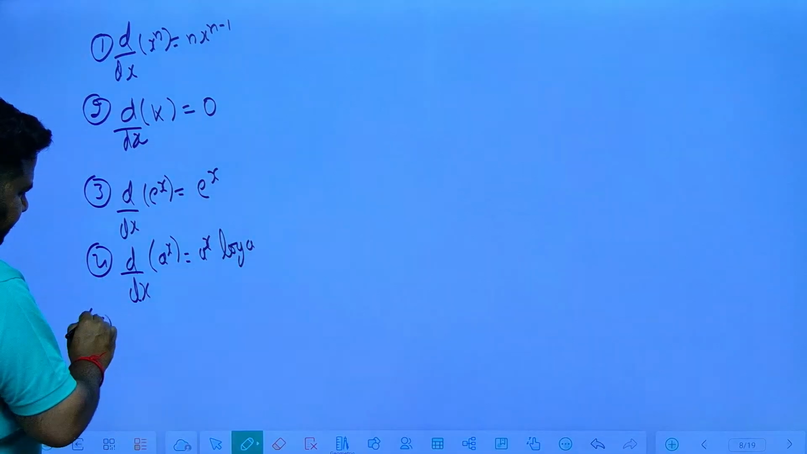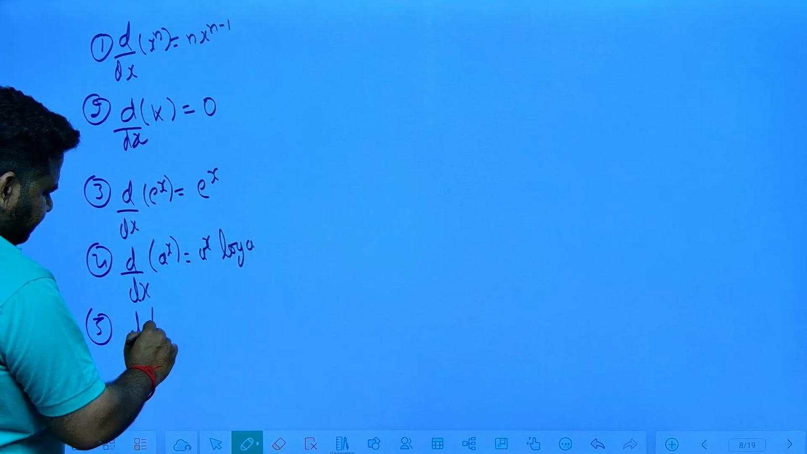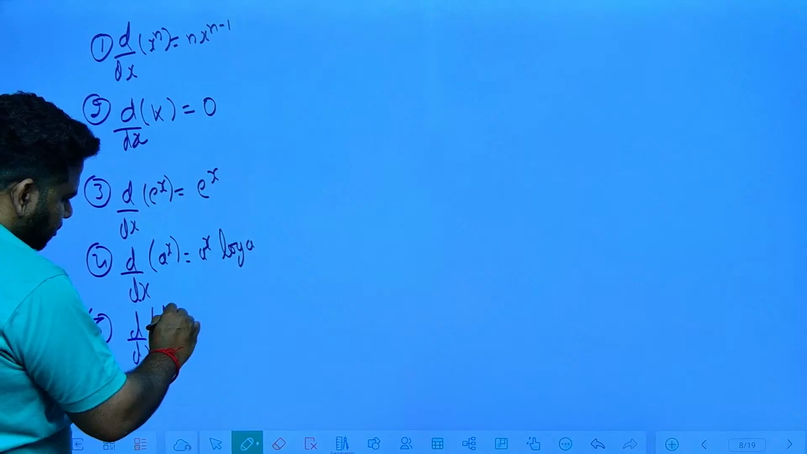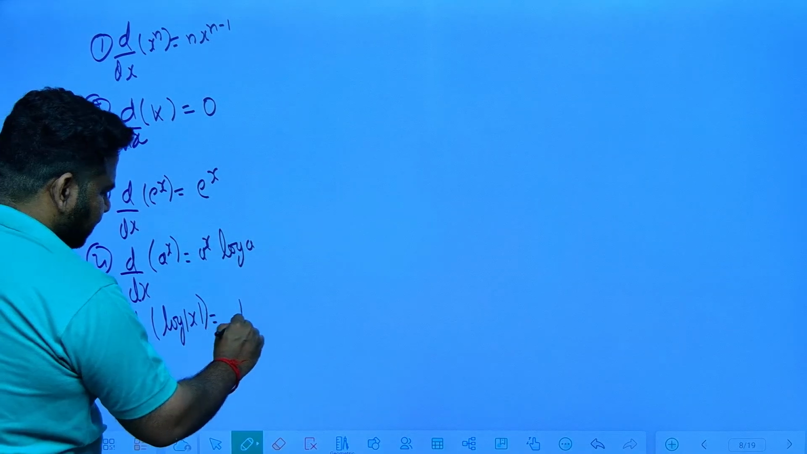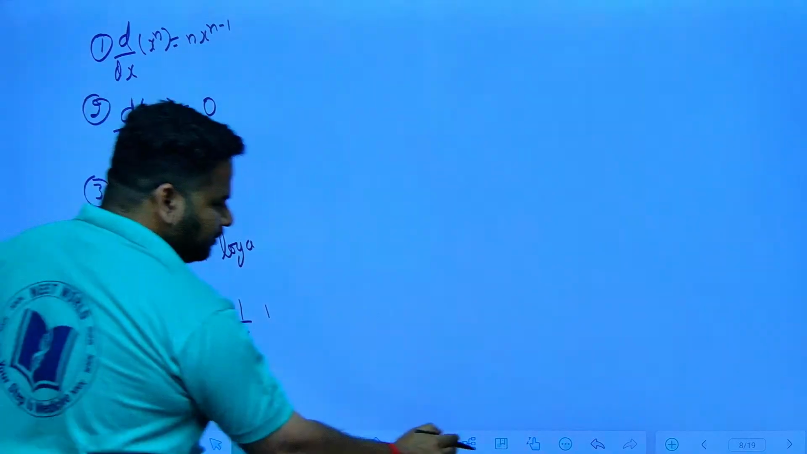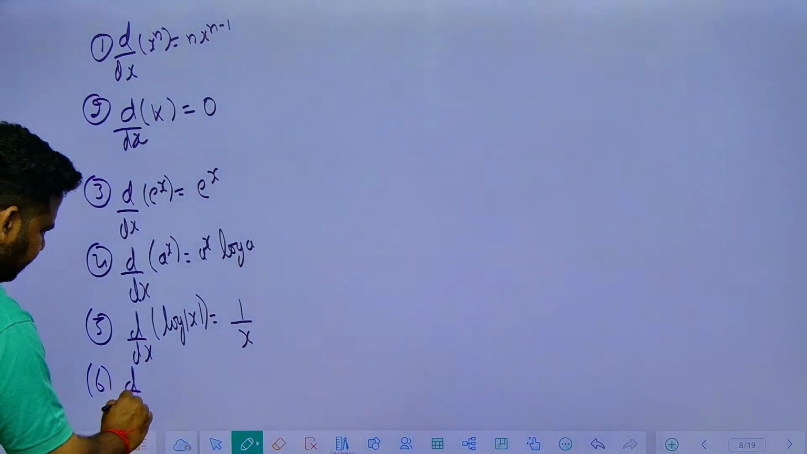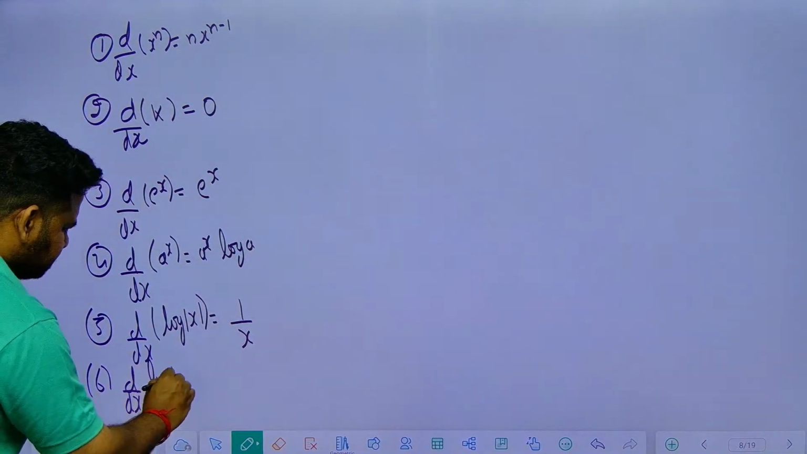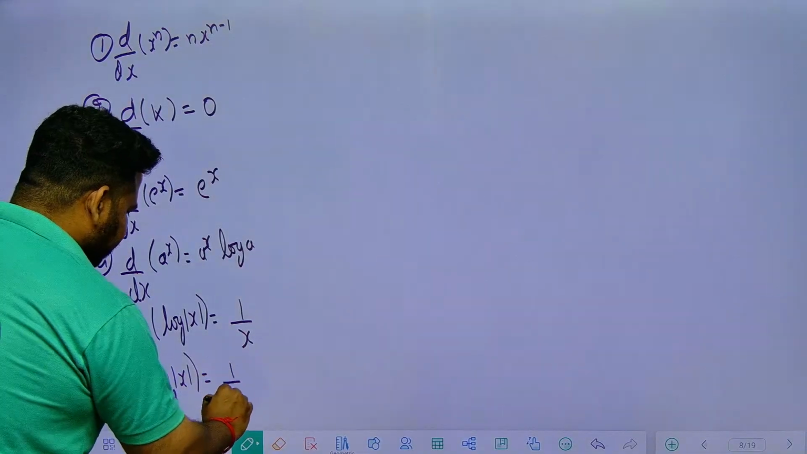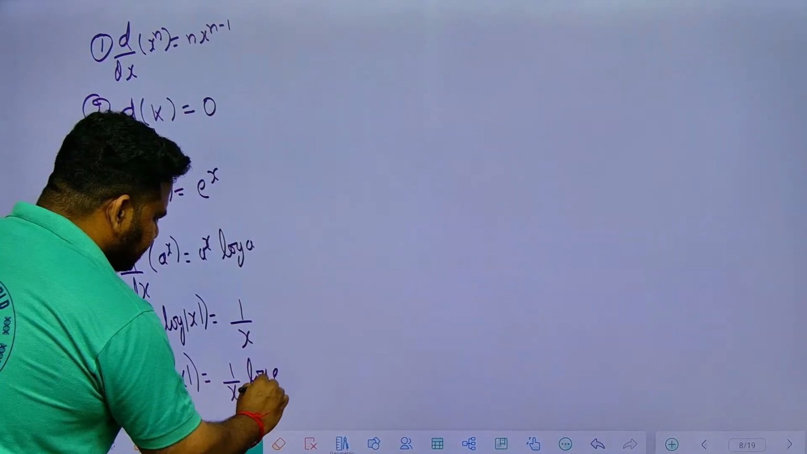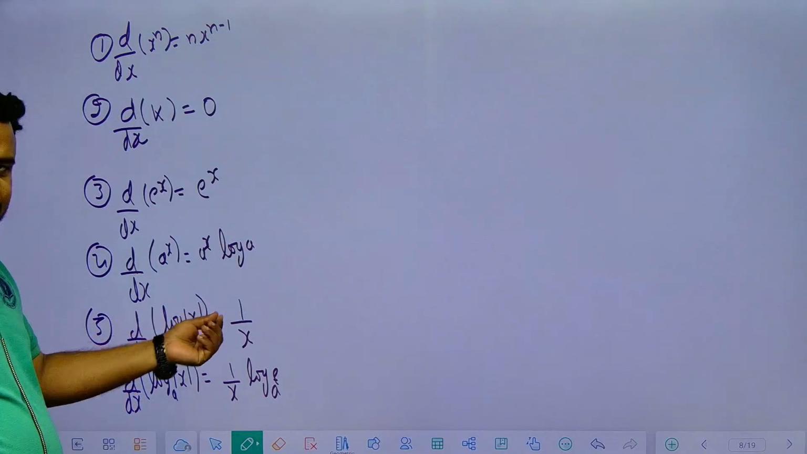Now d by dx of log mod x, to the base, nothing is there, base means it is nothing but e. So this will become 1 by x, friends. Next if you are having d by dx of log mod x to the base a, this will become 1 by x into log e to the base a. If it is ln x also, it will become 1 by x, natural log.